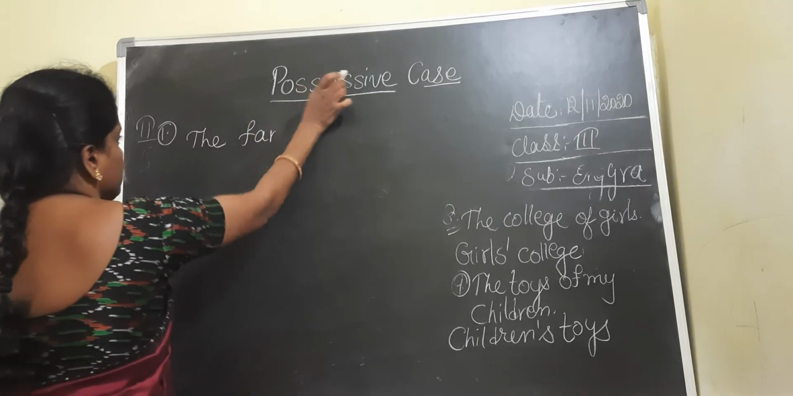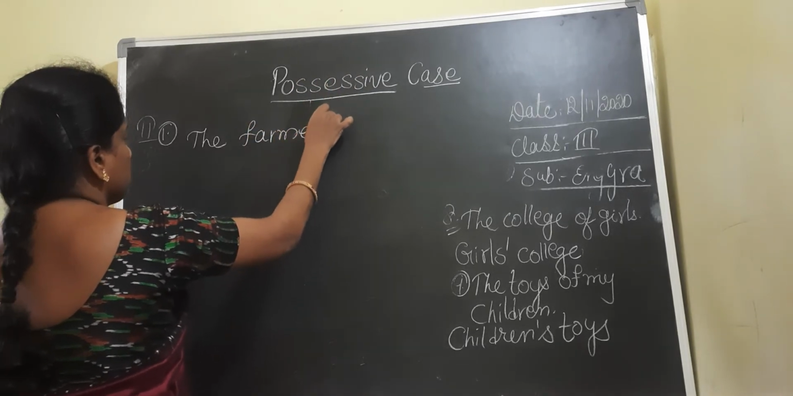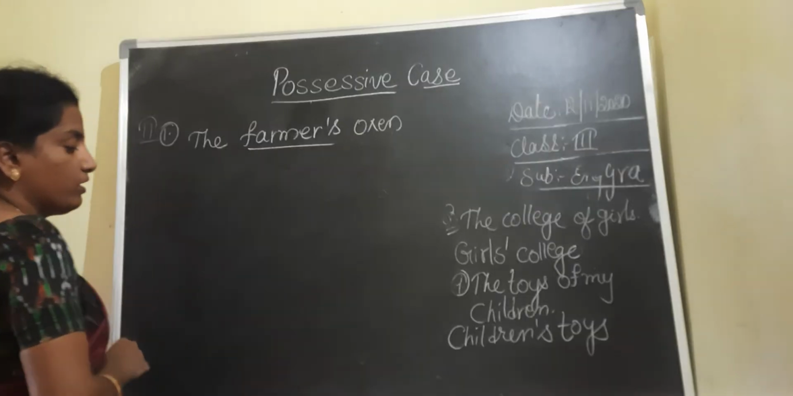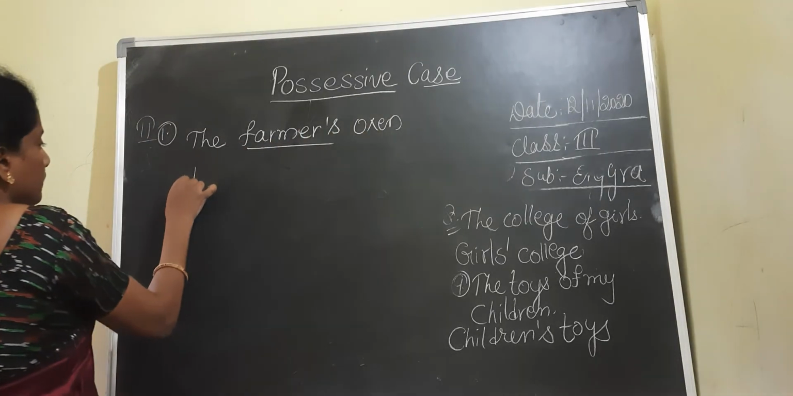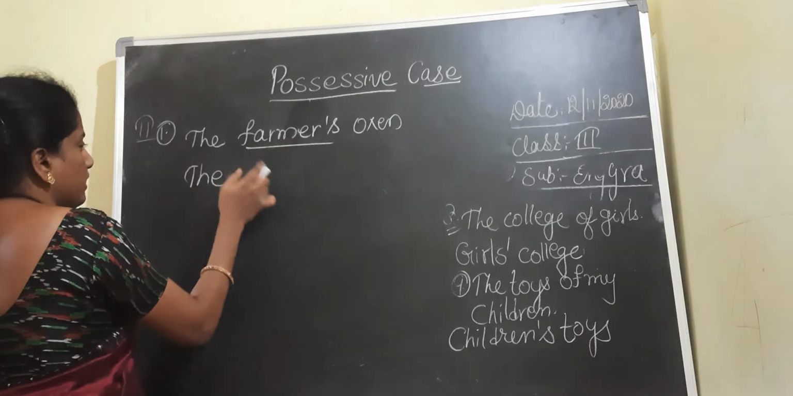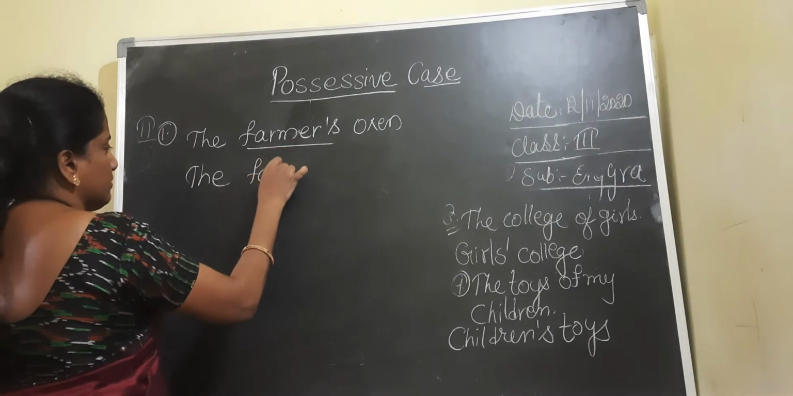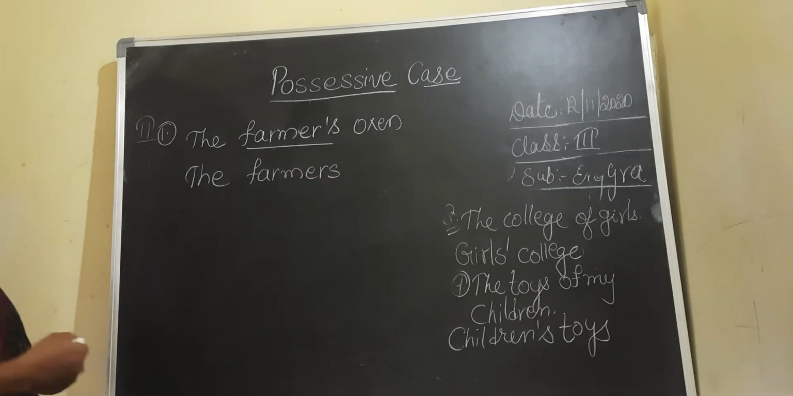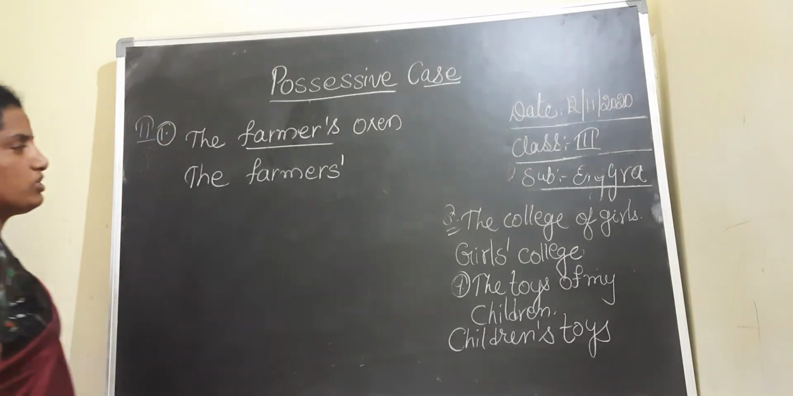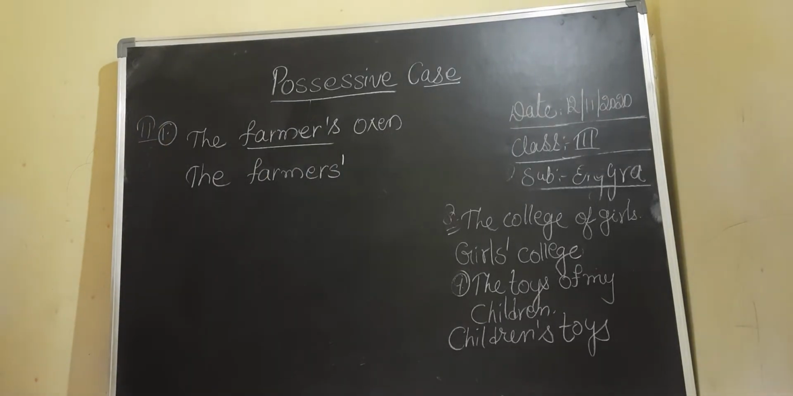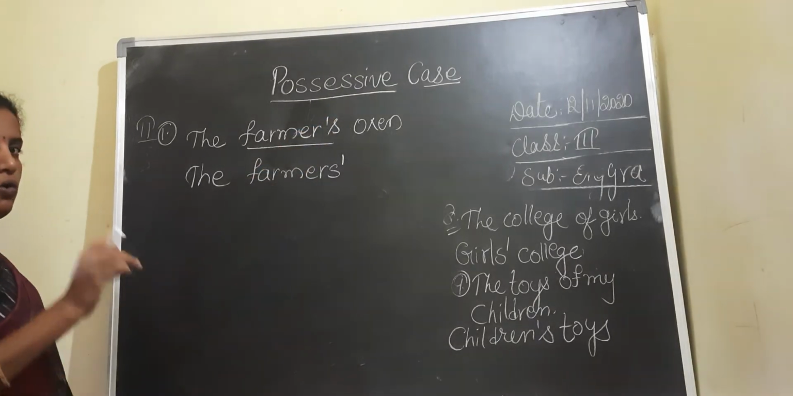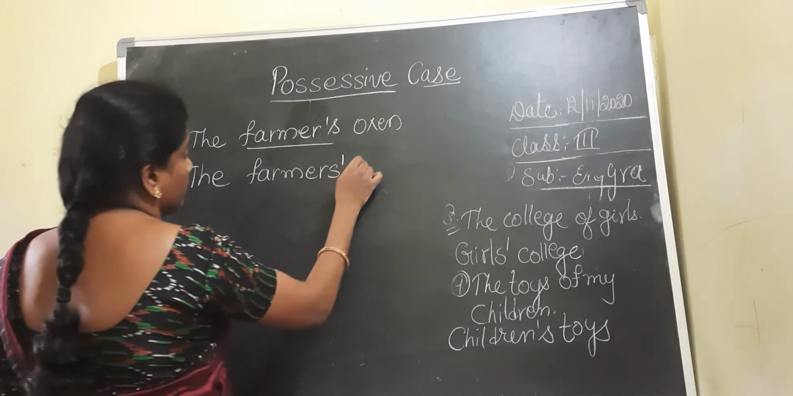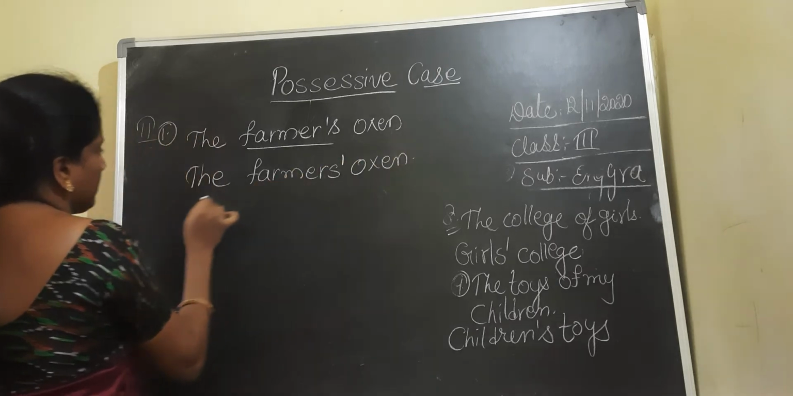Here it is talking about one farmer, and it asks us to change it into plural. Already it is given plural. So when I write the plural of farmer, what do I get? Farmers. When writing the possessive case of farmers, what should we do? We should add only an apostrophe, not apostrophe s. Understood? Only an apostrophe we have to add to denote the possessive case.